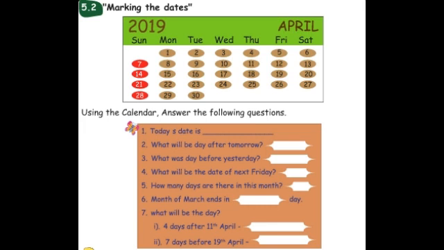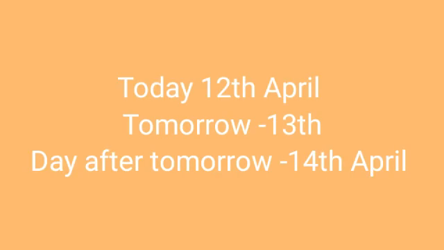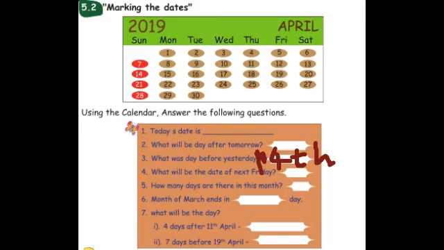Let us consider today's date is April 12. So what will be the day after tomorrow? April 12 means tomorrow is 13. Day after tomorrow is 14th of April.